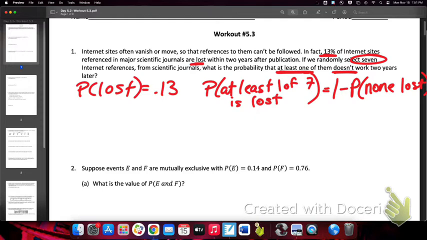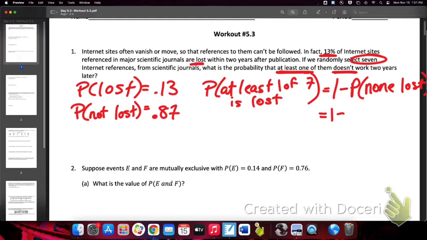But I only have the probability that they're lost. Is there any way to find the probability that's not lost? Yes. So what is the probability of not being lost for a single internet site? 0.87. How'd you get 0.87? Just subtract from 1. So this is the probability that one of them is not lost. But I need to know the probability that none of the 7 are lost. So this would be 1 minus the probability that none are lost.